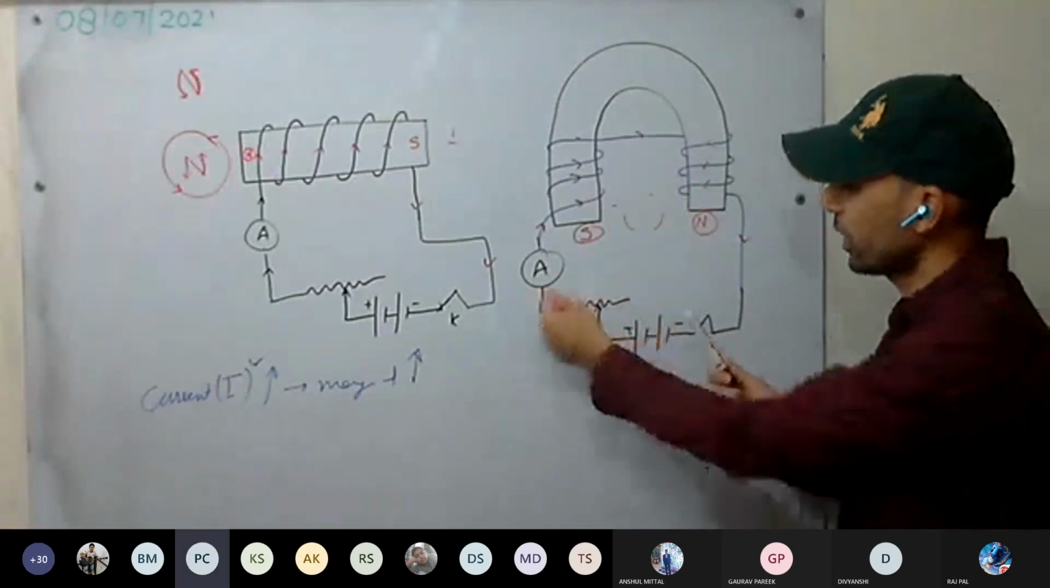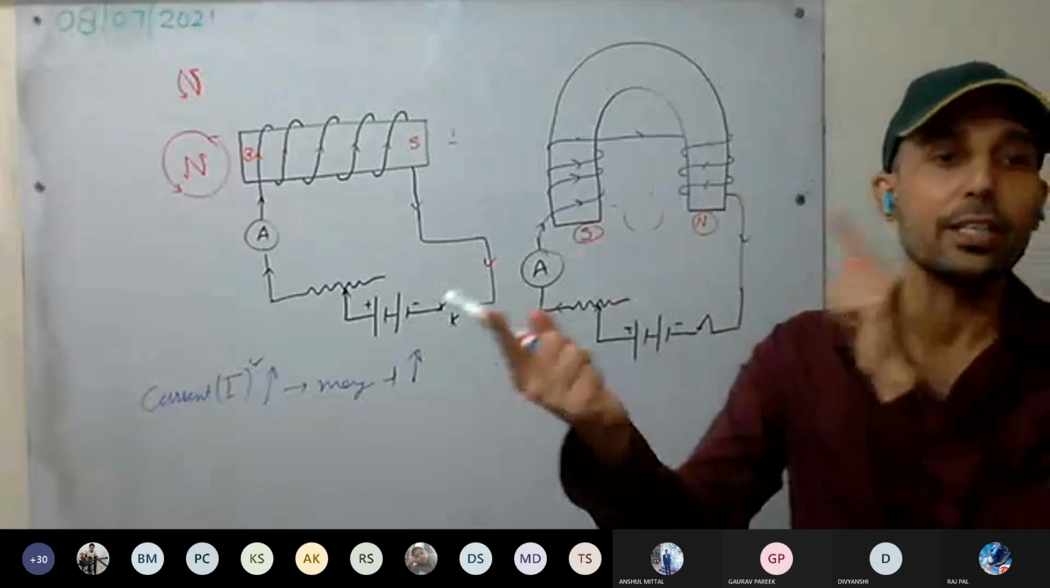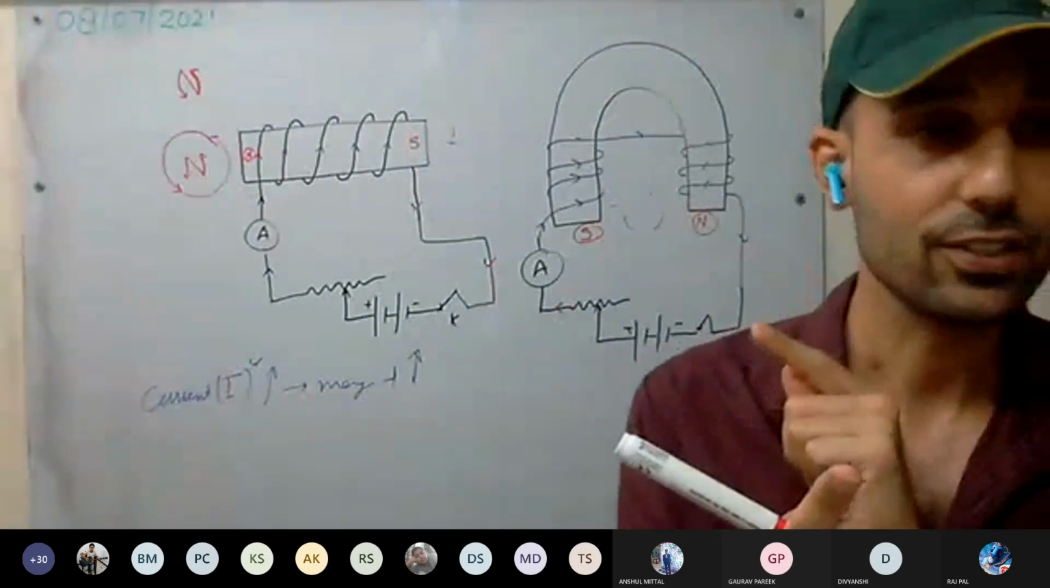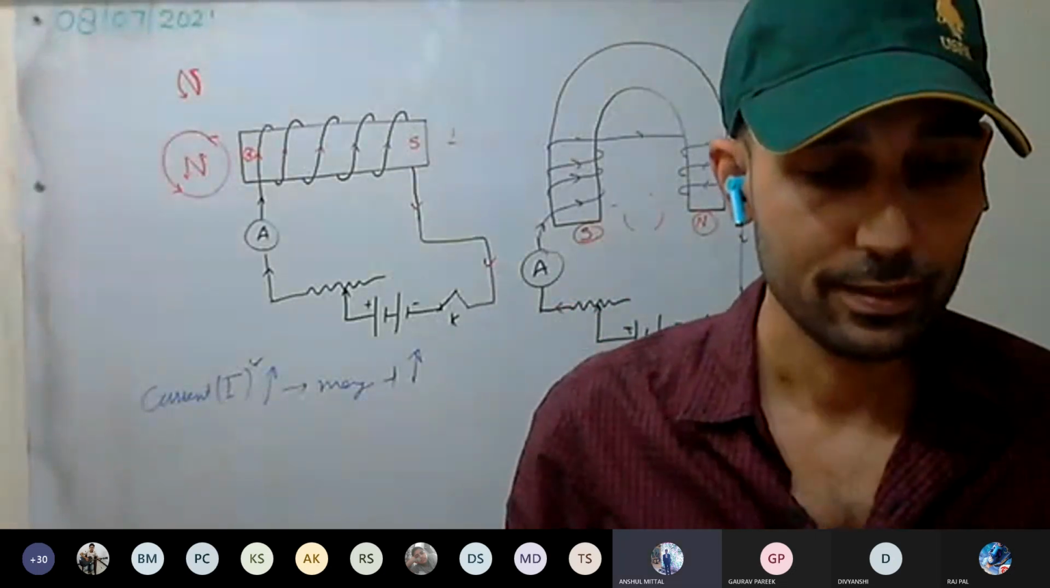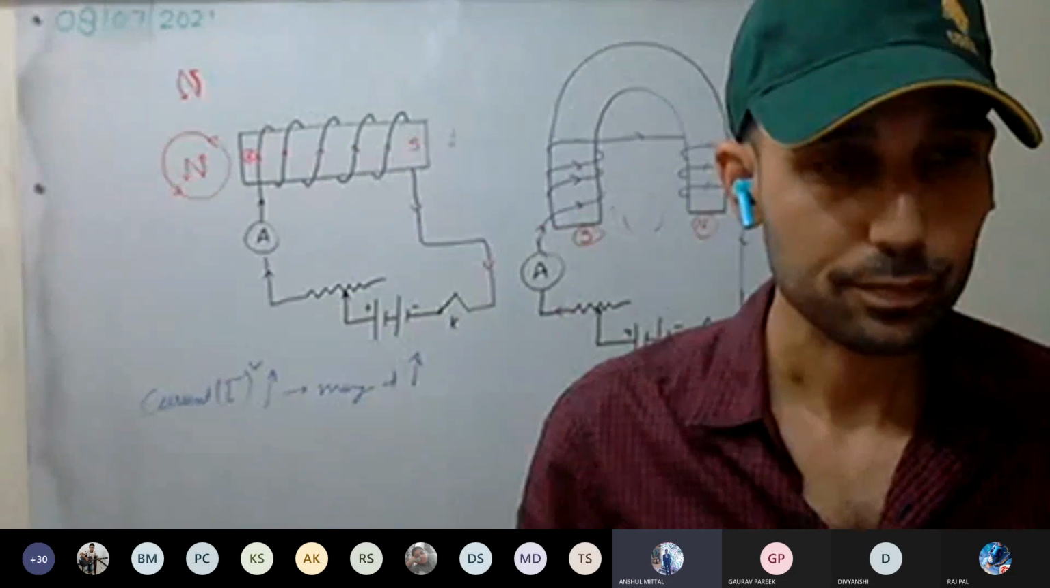Current is flowing in this direction. If the current flows in the opposite direction, the polarity will get changed, will get reversed. Yes or no? We can change the polarity as well. Will the magnet give a shock? Yes.